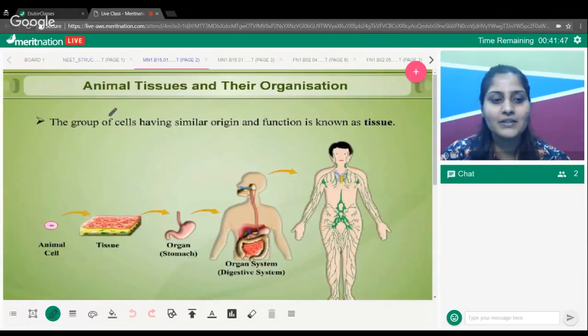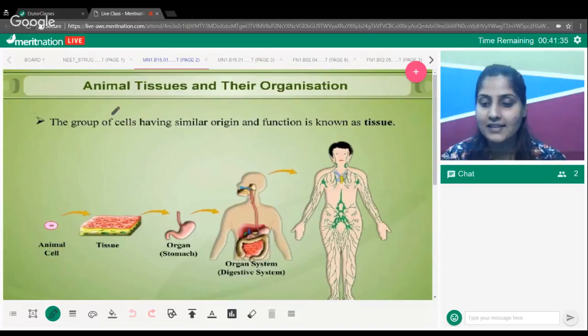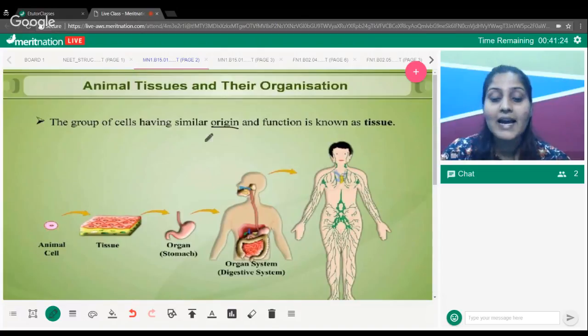Now, moving on. Here you can see this particular figure in front of you. It is giving you a glimpse of the very basic understanding that we start with: there are cells, the basic structural and functional units. Then cells having a similar origin, coming from a common point and performing similar functions, when they group together, give us tissue.